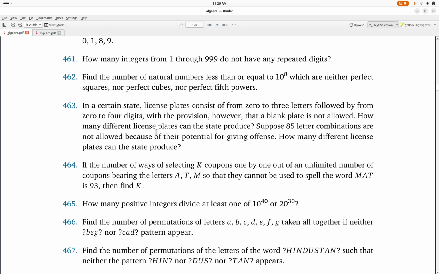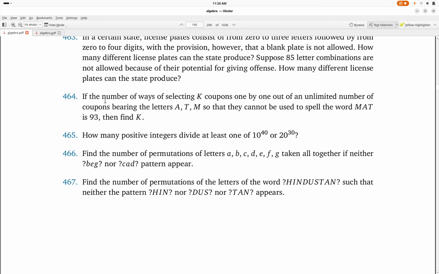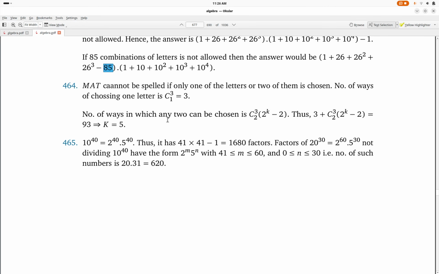Okay. Question 464 says that if the number of ways of selecting K coupons one by one out of an unlimited number of coupons bearing the letters ATM so that they cannot be used to spell the word math is 93, then find K. So math cannot be spelled if only one of the letters or two of them is chosen.